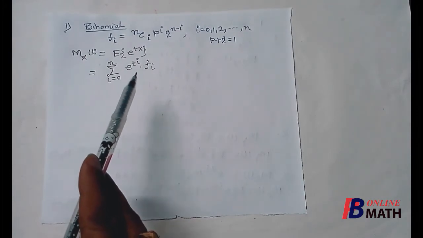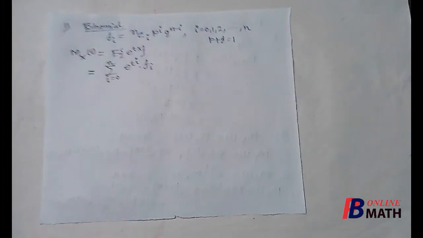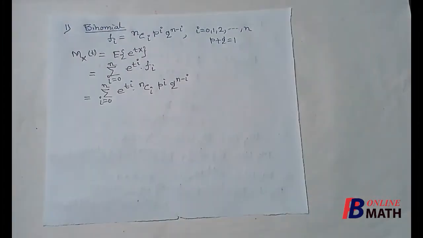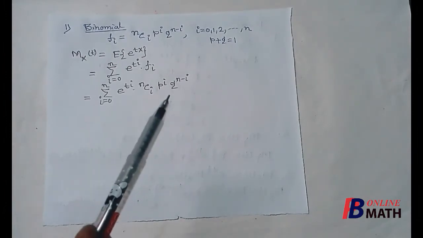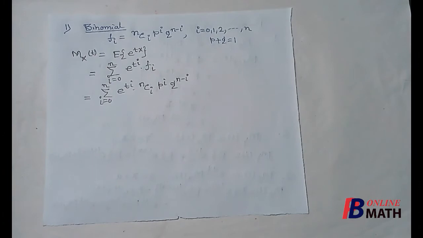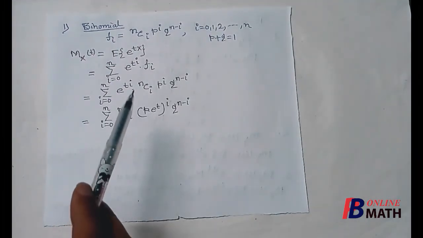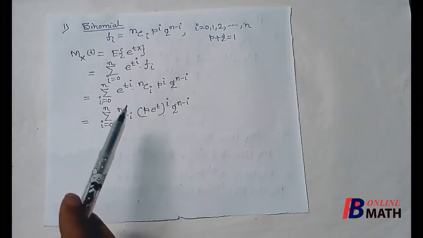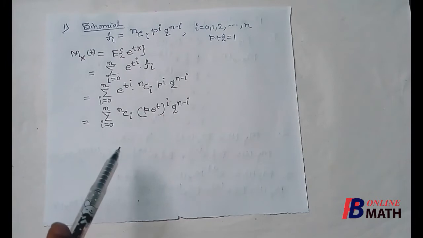So e to the power ti multiplied by the mass f_i. Next we replace the value of f_i, that is nCi, p to the power i, q to the power n minus i. Next, e to the power ti into p to the power i can be written as p into e to the power t, to the power i.